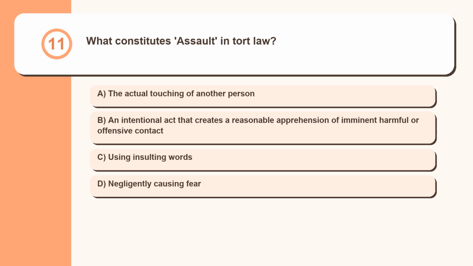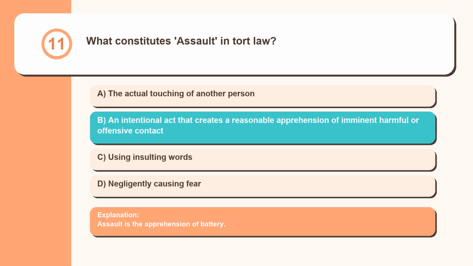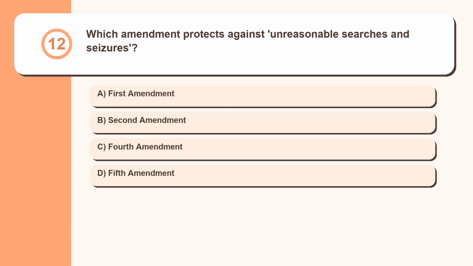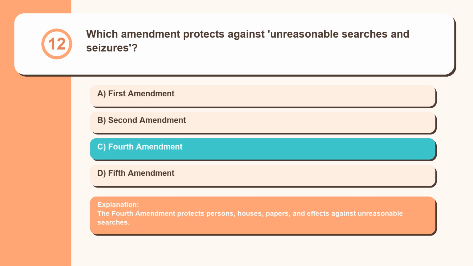Question 11. What constitutes assault in tort law? The actual touching of another person, an intentional act that creates a reasonable apprehension of imminent harmful or offensive contact, using insulting words, negligently causing fear. Assault is the apprehension of battery. Question 12. Which amendment protects against unreasonable searches and seizures? First Amendment, Second Amendment, Fourth Amendment, Fifth Amendment. The Fourth Amendment protects persons, houses, papers, and effects against unreasonable searches.